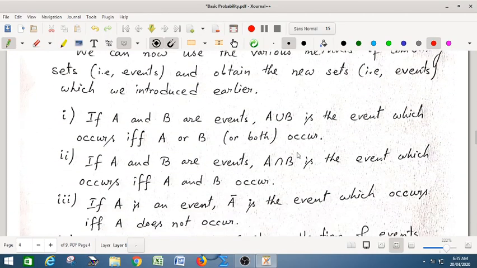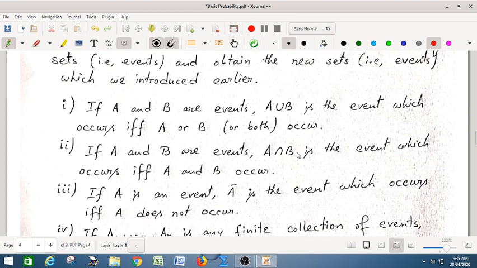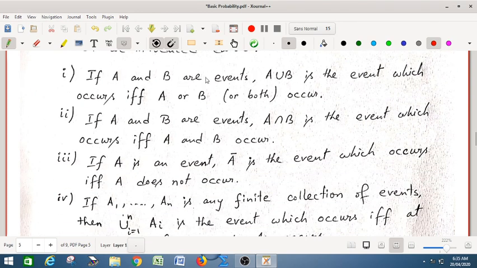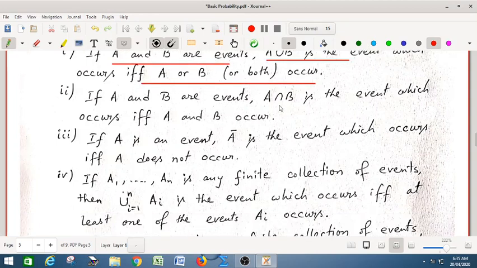Let's come to the last section of our discussion today. Various methods of combining events, obtaining new sets of events. If A and B are events, their union is also an event which occurs if and only if A or B occurs. Again, their intersection is also an event which occurs if and only if A and B both occur.